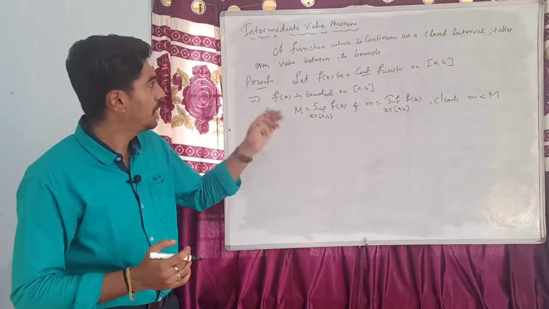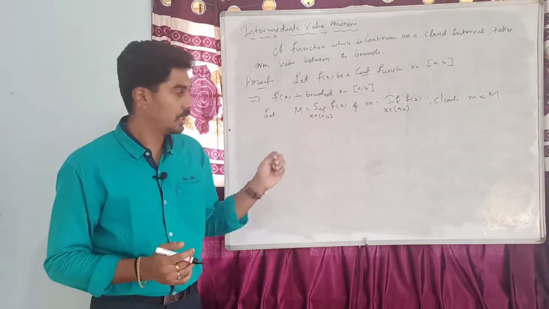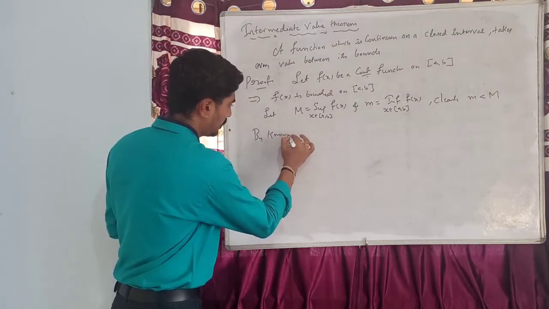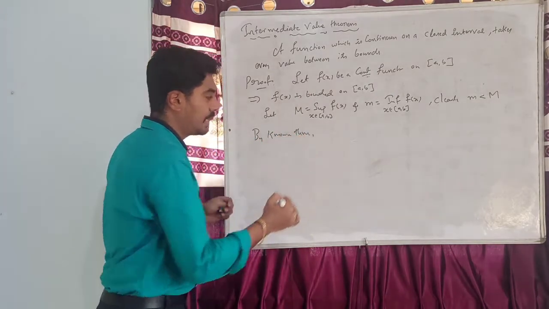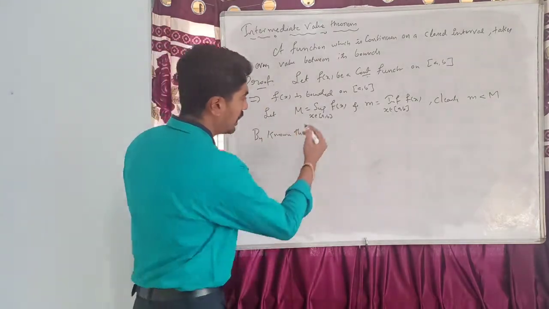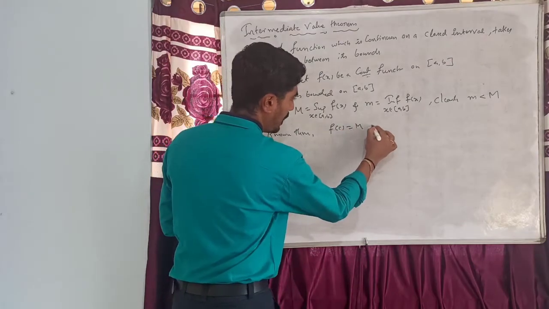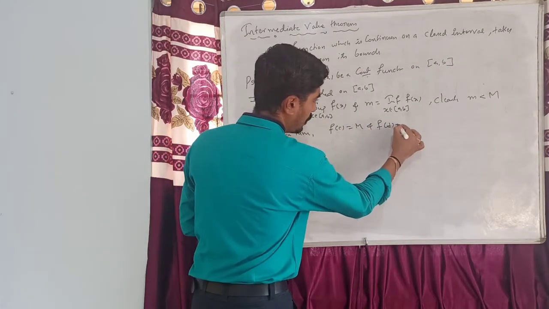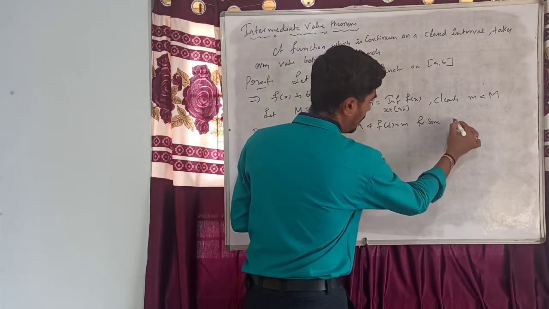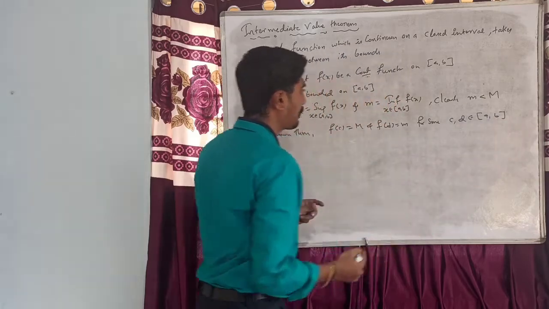We know that every continuous function on a closed interval attains its bounds. So, by the known theorem, the theorem we proved in the earlier classes, there exist points c and d such that f(c) is equal to capital M and f(d) is equal to small m, for some c, d belonging to [a, b].